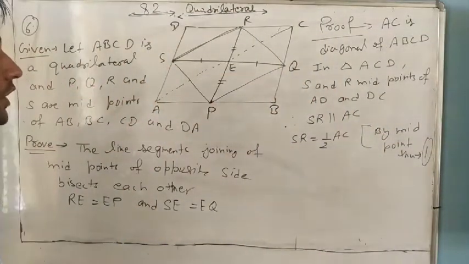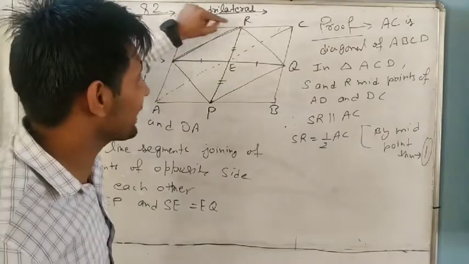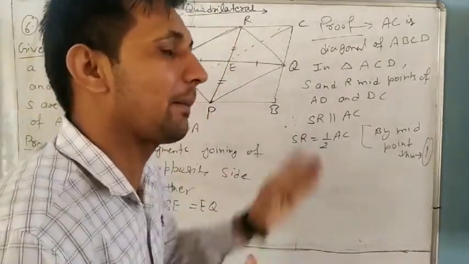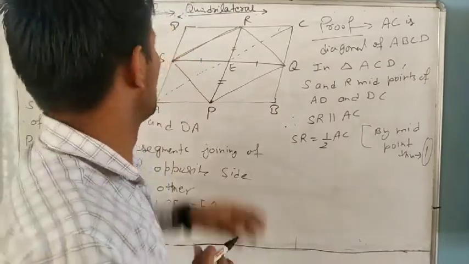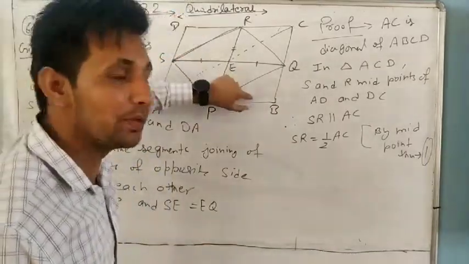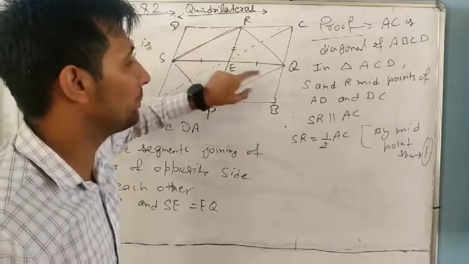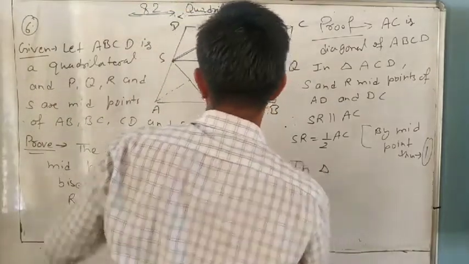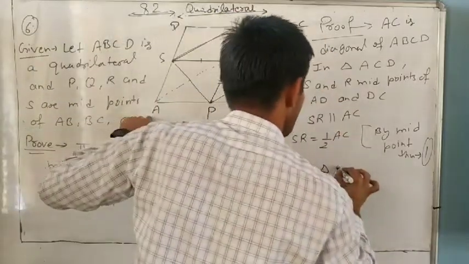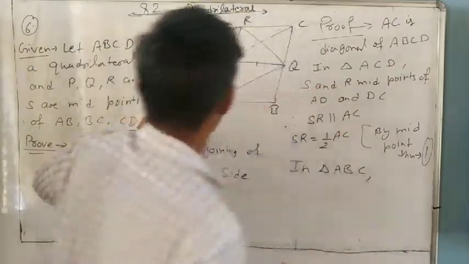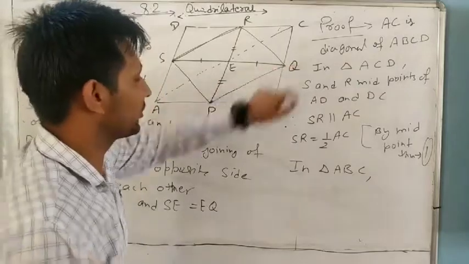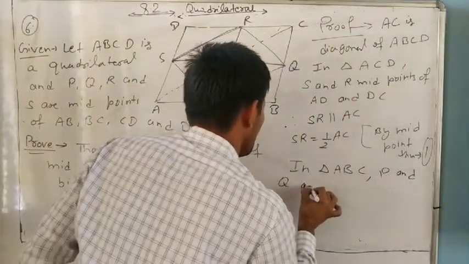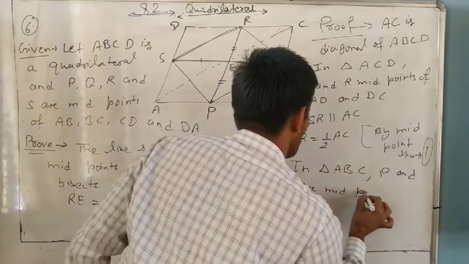We want to show this for SR and PQ, because in what case can you say it is a parallelogram? If either opposite sides are equal or parallel. So we want to prove SR parallel to PQ and SR equal to PQ. Same as this, in triangle ABC, P and Q are midpoints.